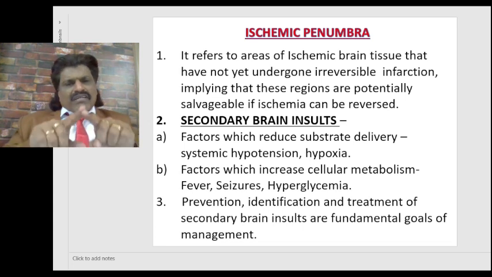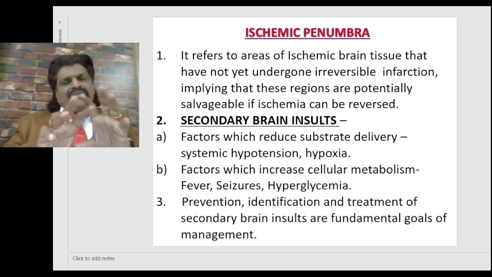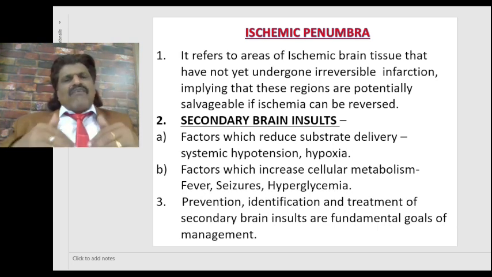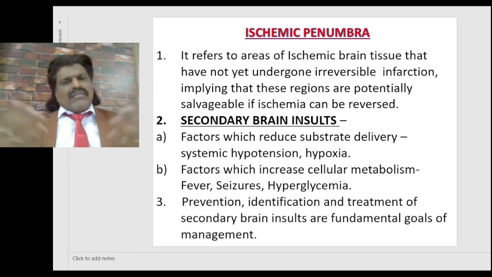Surrounding the infarct tissue, we have the ischemic penumbra, where there is decreased blood flow, but the brain has not undergone death. So there's no infarction, it is only ischemia, and this can be salvageable with appropriate treatment. And finally, beyond the ischemic penumbra, we have the normal brain tissue where there's a good amount of oxygen supply.